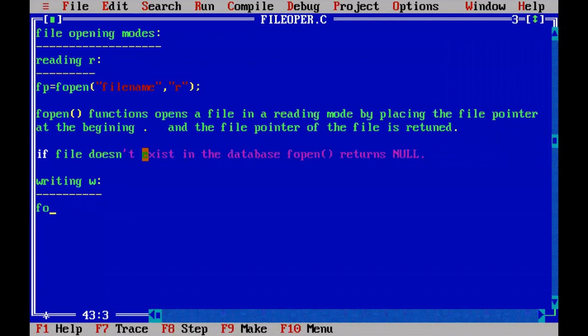The fopen function, same fopen function, takes two arguments. First argument, which file you are going to open, that file name you have to write as the first argument. Second argument, in which mode, for which purpose you are opening that file, you have to write as the second argument. This time I am going to open this particular file for writing purpose. That means I want to write something into the file. So the fopen function will open this file in a writing mode, and if the file is opened, it will return the file pointer, that we will hold with the FP pointer.